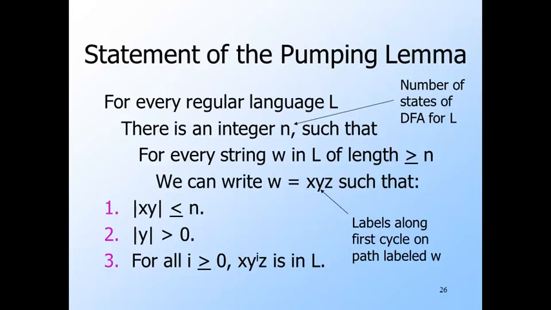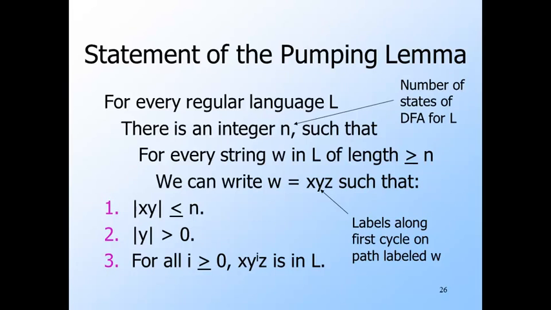Now you get to pick the string W, subject only to the constraint that it is at least as long as n, the number the adversary picked. Next, the adversary has to break your W up into x, y, z, subject to the constraints that the length of xy is at most n and the length of y is at least 1. You win the game by picking an i such that x y to the i z is not in L.